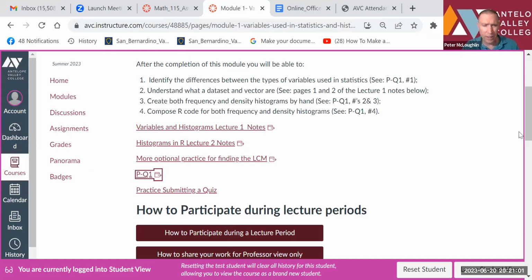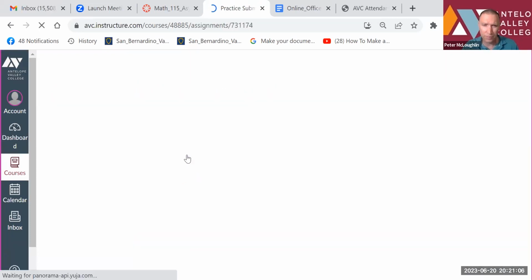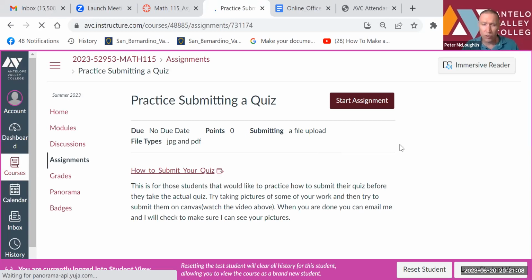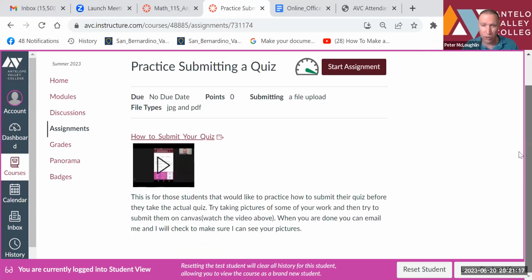Below that, you'll see practice submitting a quiz. If you click on that, it guides you through how you can submit your quiz. So if you want to practice submitting your quiz before you take the actual quiz, you can go through and follow the steps here.